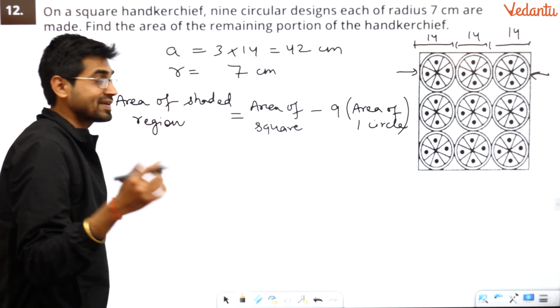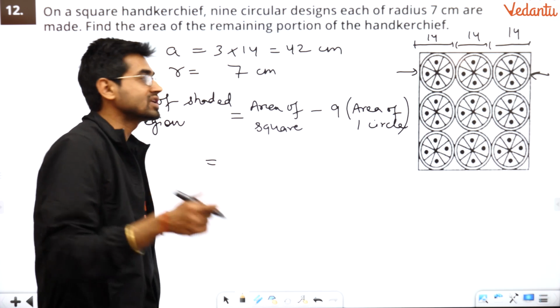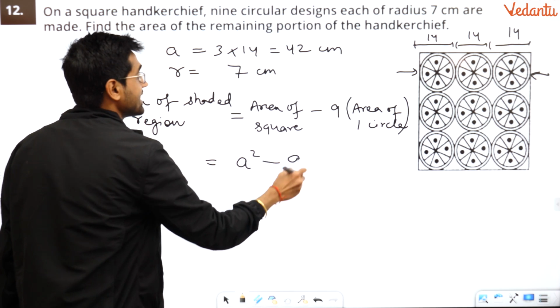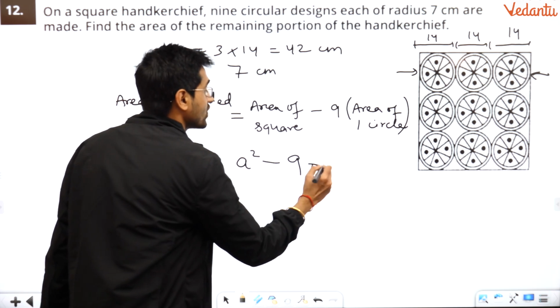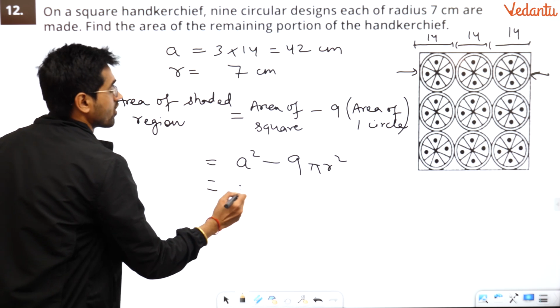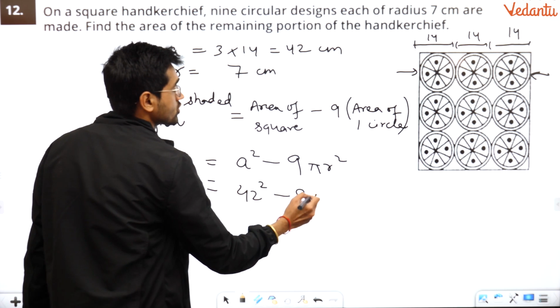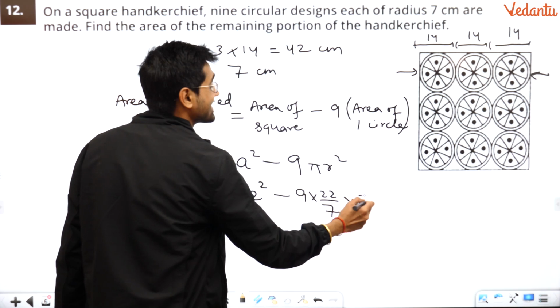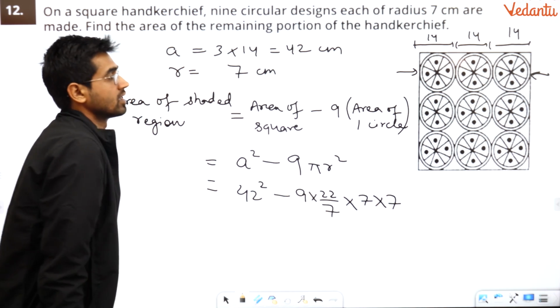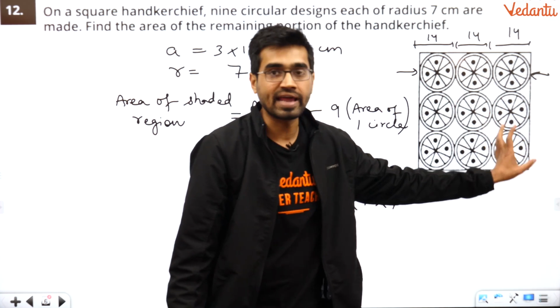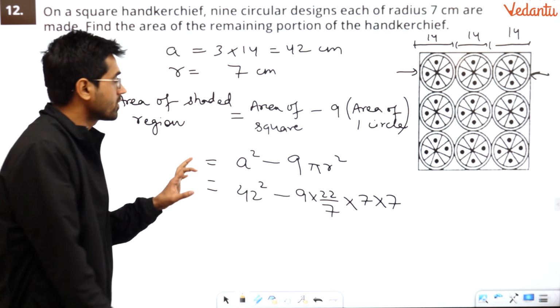So now what we will get? We have area of square, which is side square, minus 9 times area of one circle, pi r square. Now you put the values: 42 square, minus 9 times 22 by 7 into radius 7 into 7. Because there are 9 circles, I have taken 9 of them. Fine. I hope I have not made a mistake.